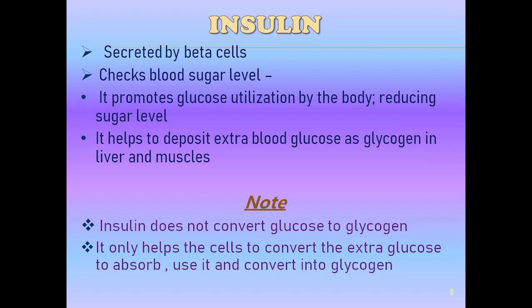But how? At that time it promotes the body to use as much glucose as possible, thus reducing the glucose level. The extra glucose after utilization is deposited in the liver and muscles as glycogen. Now one note: insulin does not convert glucose to glycogen. It only helps the cell to absorb the extra glucose, use it, or convert it into glycogen.